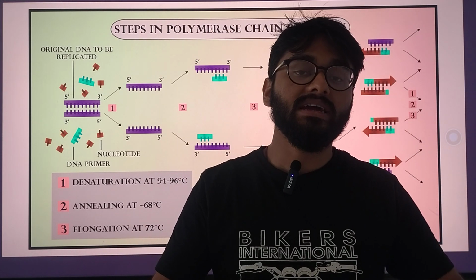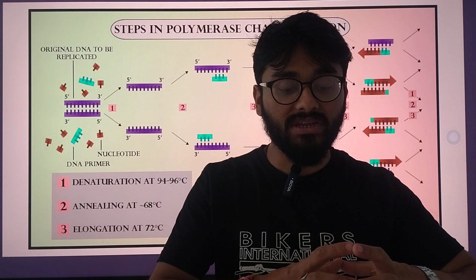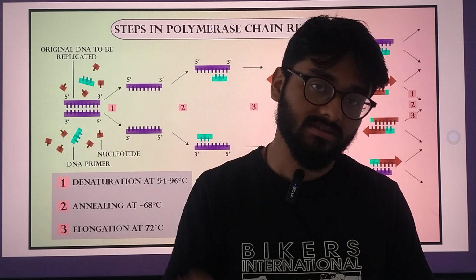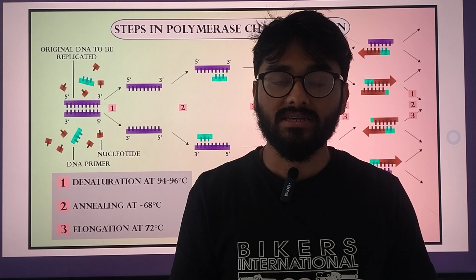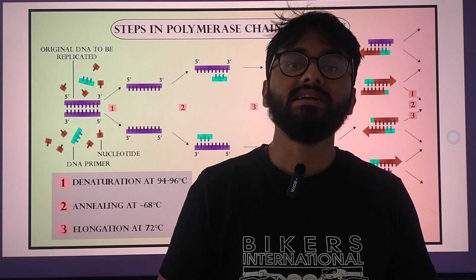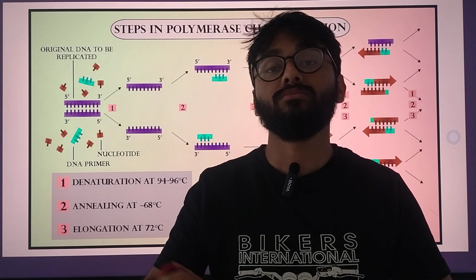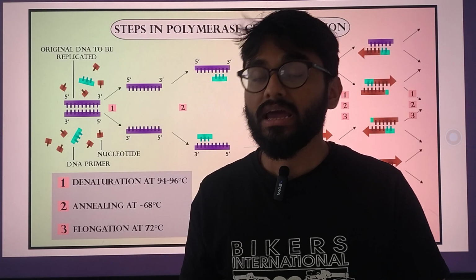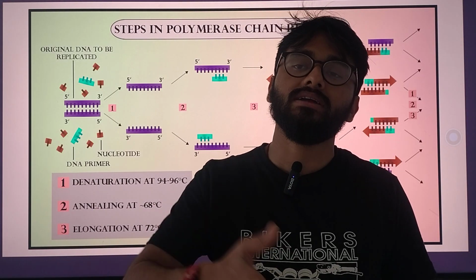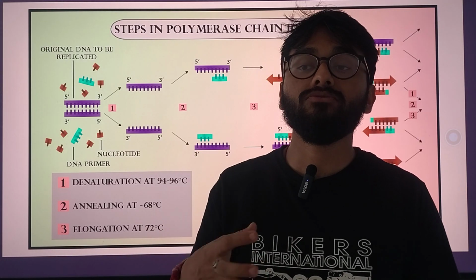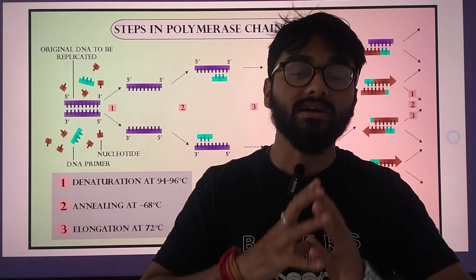Okay, elongating them or simply allowing for the process to continue in cycles. In each cycle, suppose from 1 you have created 2, from 2 it will be going to 4, and from 4 to 16, and you get the exponential power of 2 to the power n, in which it will be created.